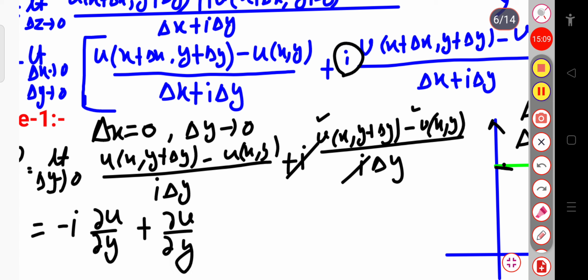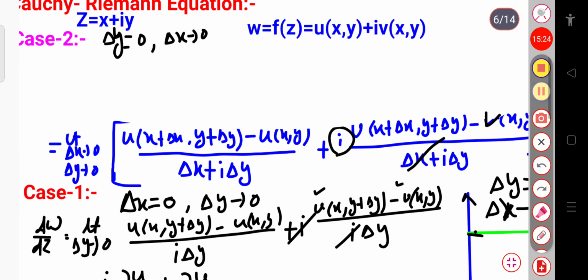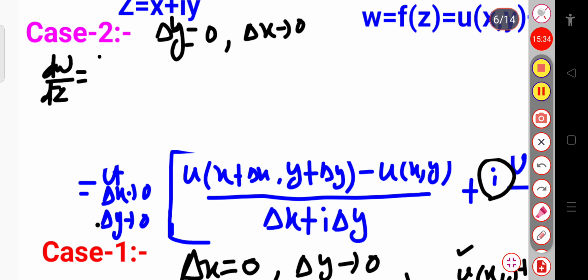So, this is the first case. Now, for case 2, I have to put delta y equal to 0 and delta x tends to 0. So, this term will be, I am writing here dw by dz, equal to limit delta x tends to 0.